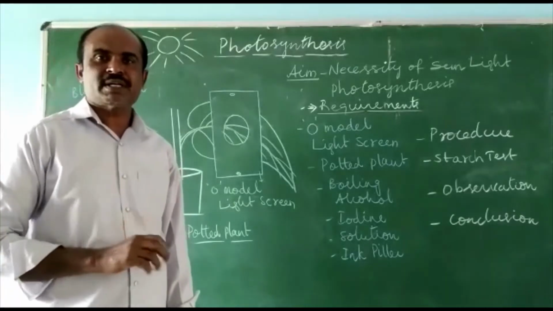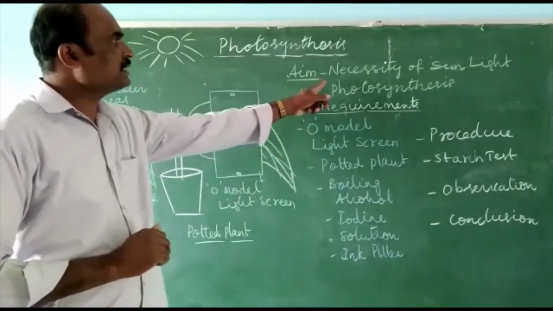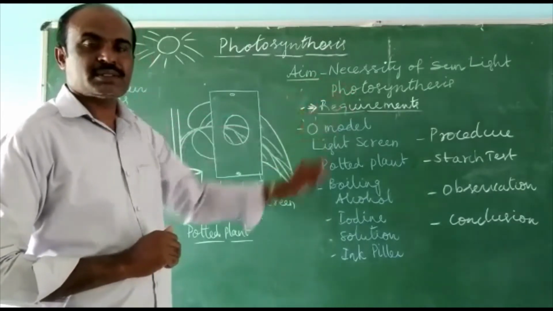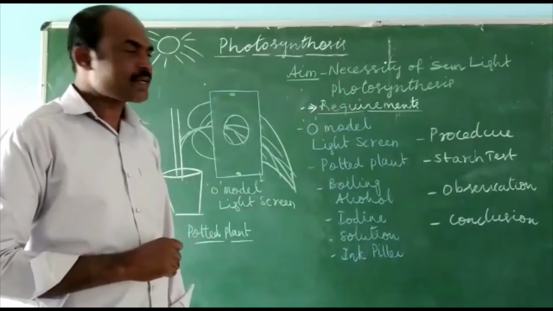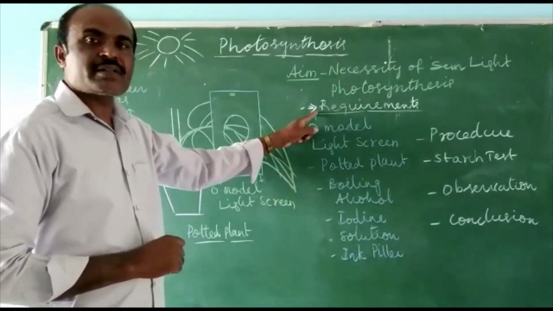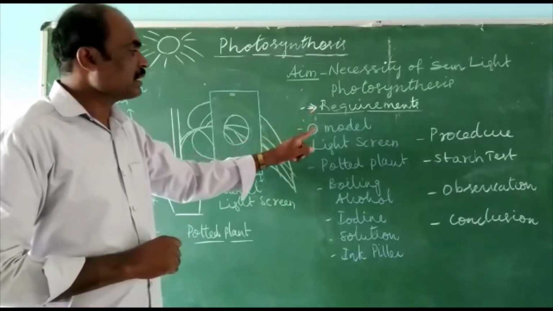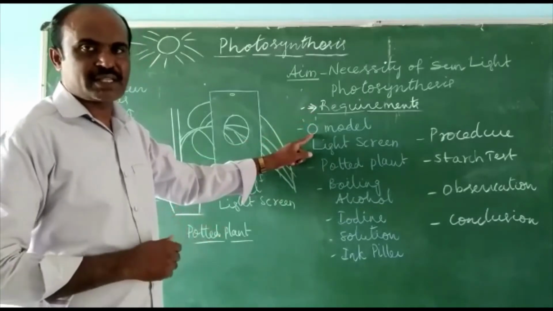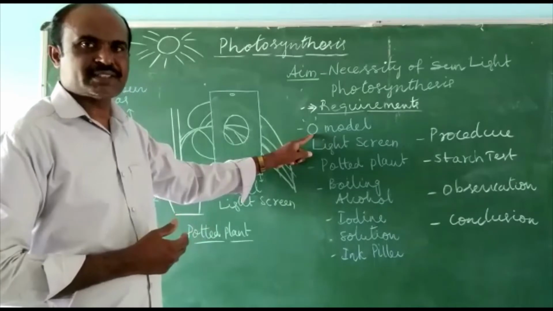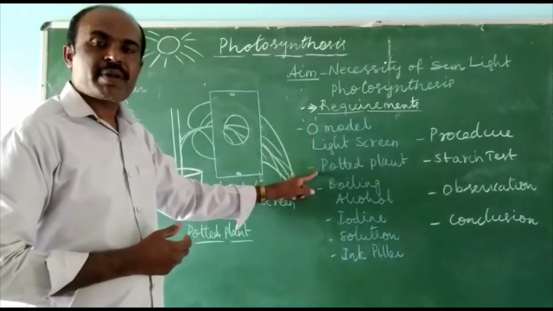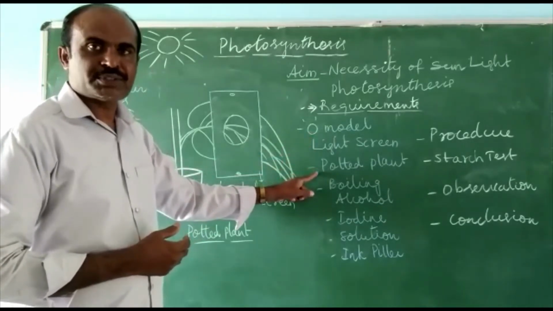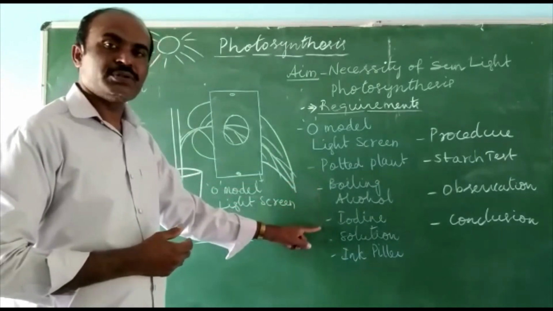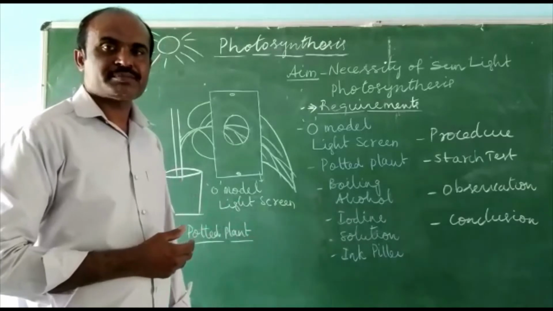In this class, let us study the necessity of sunlight for carrying out photosynthesis. To do this experiment, we need the requirements. A model light screen, any model light screen we can select. I have selected one. A potted plant with broad leaves, boiling alcohol, iodine solution, and an ink pillar.